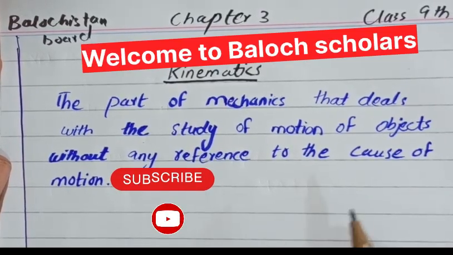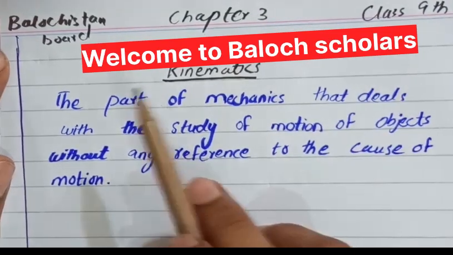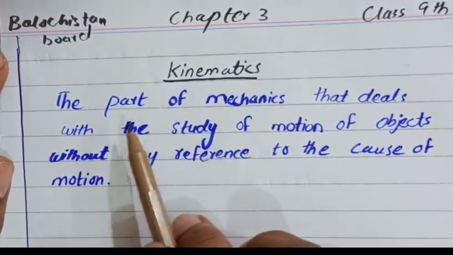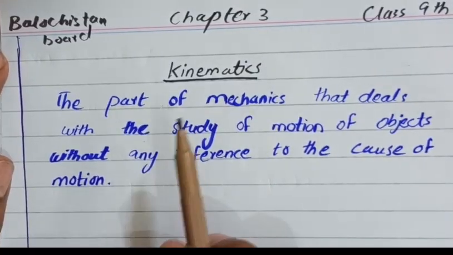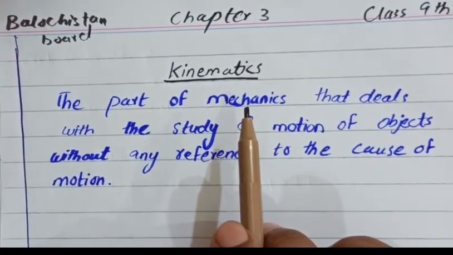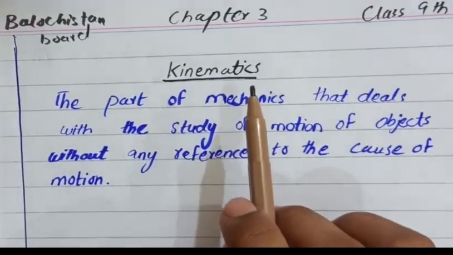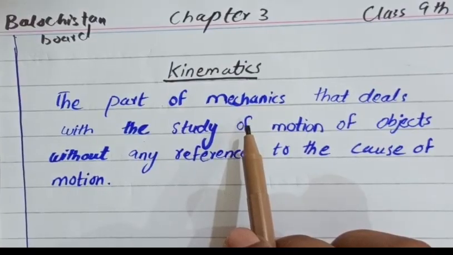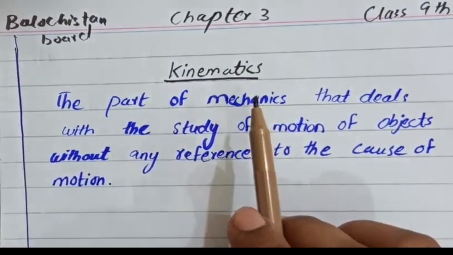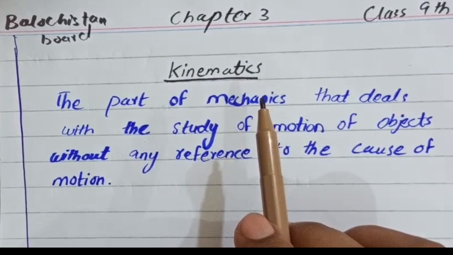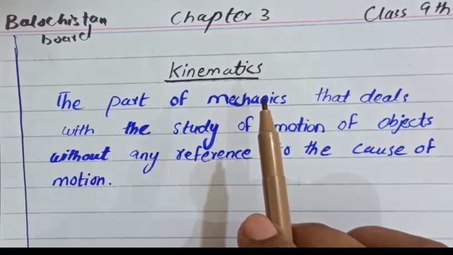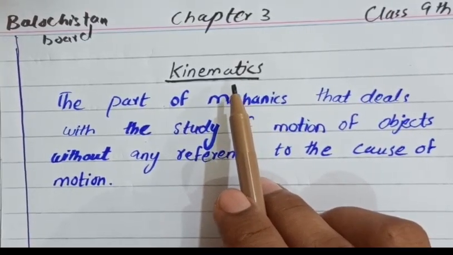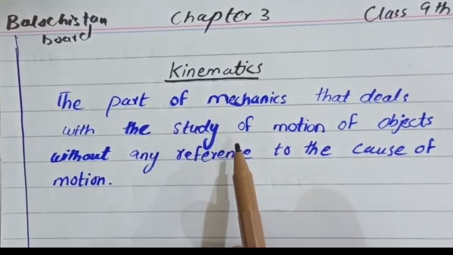Today I am starting another chapter of class 9 physics of Balochistan board, that is kinematics. Kinematics is a branch or part of mechanics. What is mechanics? Mechanics is a branch of physics that deals with the study of forces, motion, and their mutual relationship or interaction. But here I'm going to teach you about kinematics, where we will study the motion.